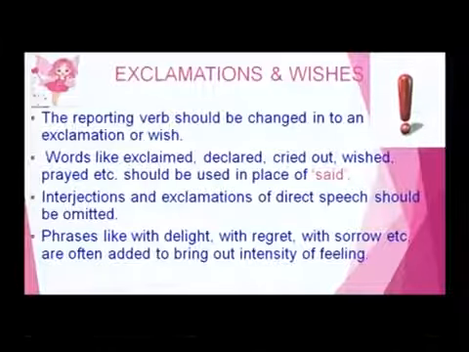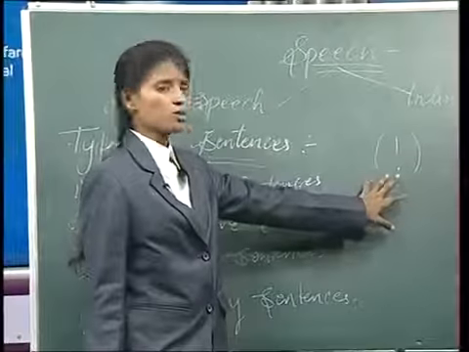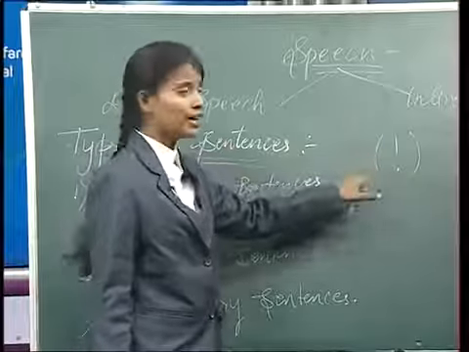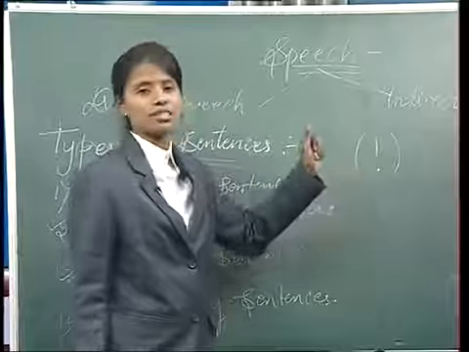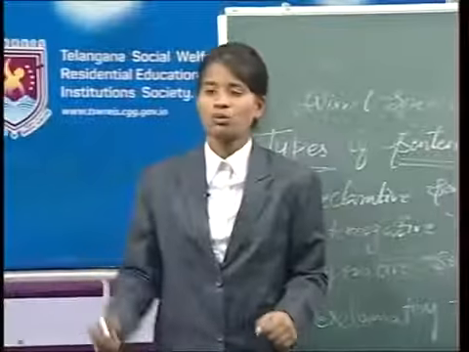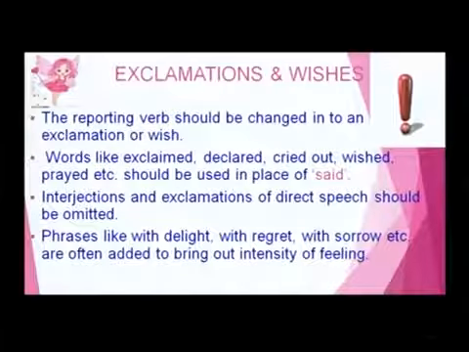Clear, friends? See here. You all know this is the exclamatory mark. While changing the sentences of direct into indirect, we should omit the exclamations. We should omit the exclamatory marks. Okay? See some more rules to change the exclamatory sentences. Phrases like with delight, with sorrow, with regret are often added to bring out the intensity of feeling. To bring out the intensity of feeling, we should use phrases like with delight, with regret, with sorrow, etc.